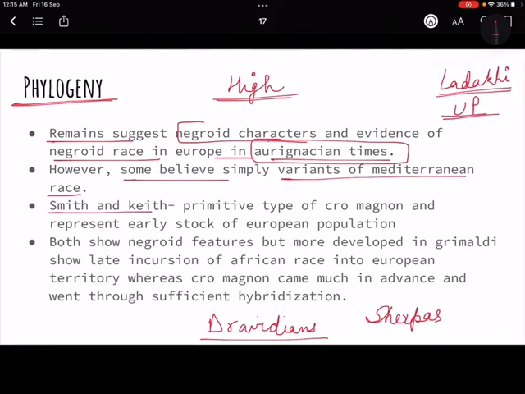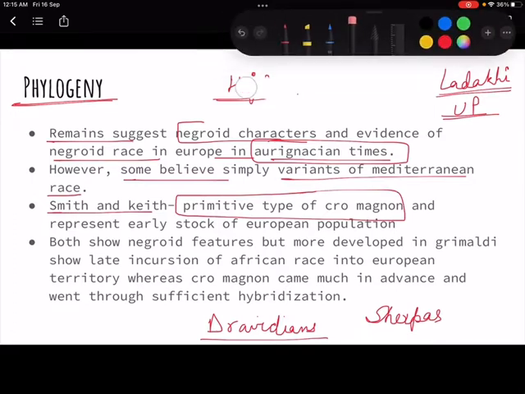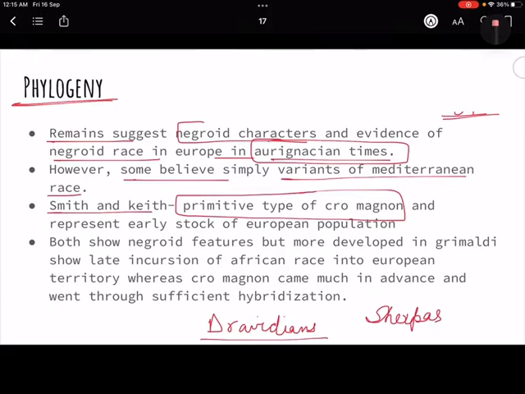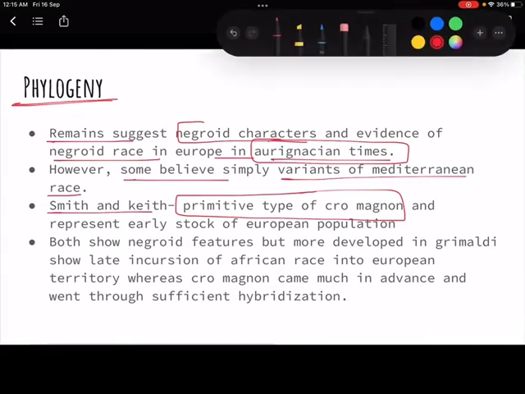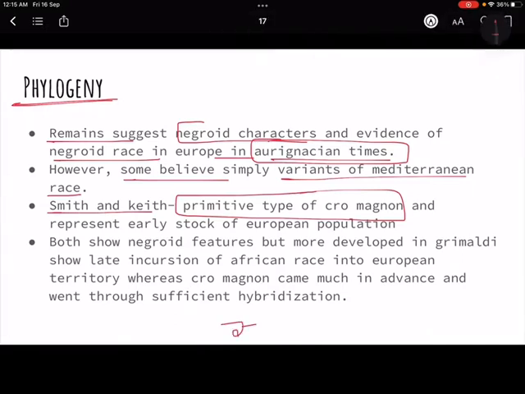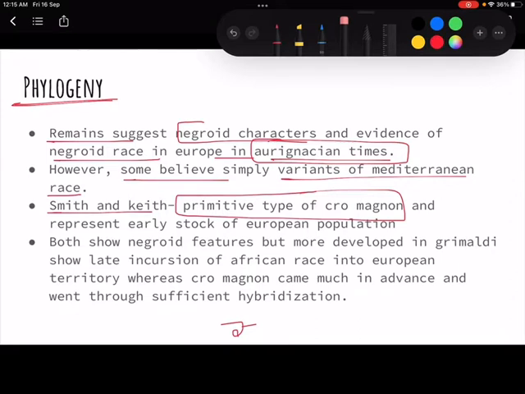They were saying that they were a primitive type of Cro-Magnon. Now if you just lay emphasis on the fact that I had already told you Cro-Magnon existed around 30 to 40,000 years ago, but this Grimaldi was just there around 25 to 30,000 years ago. So how can this be a primitive type of Cro-Magnon when it existed long after Cro-Magnon? So there is a contradiction here, right?